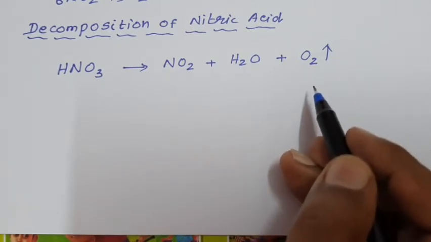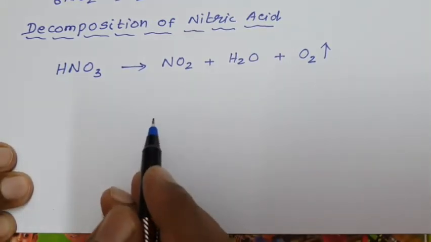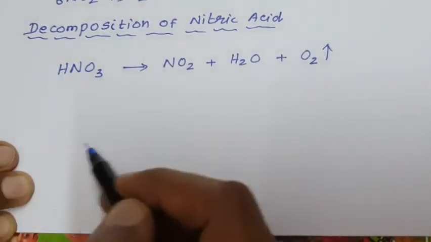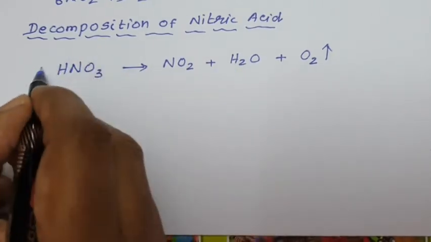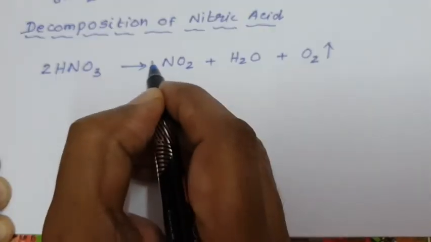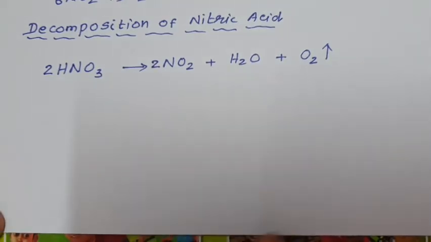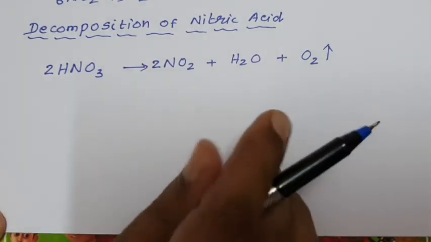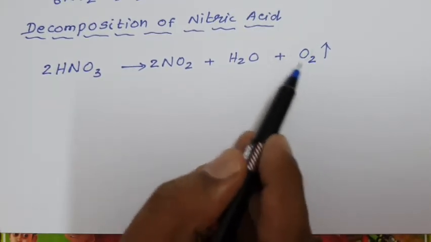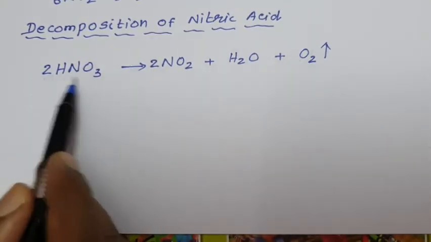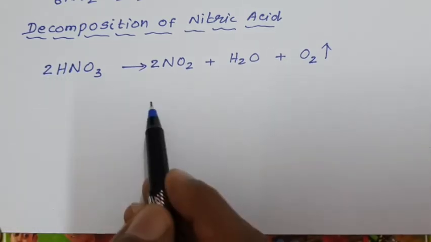What is the first step in balancing by the fractional method? First we have to balance the other elements except oxygen. We have hydrogen and nitrogen. 2 hydrogen, 2 hydrogen, 2 nitrogen, 2 nitrogen. So the other elements are balanced now. The second step is to count the number of oxygen atoms opposite to the molecular oxygen side, the right hand side. On the left hand side, 2 into 3 are 6 oxygen.